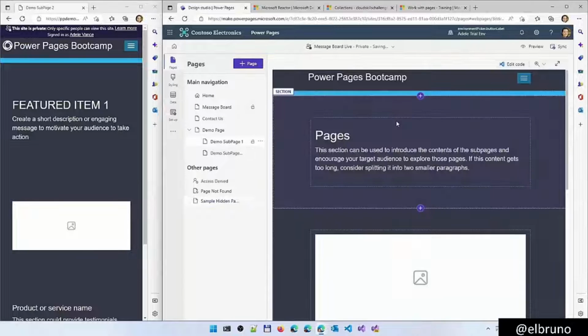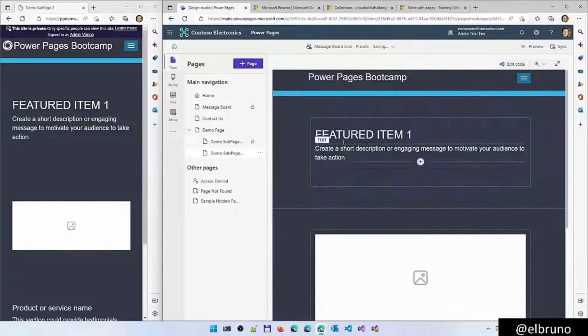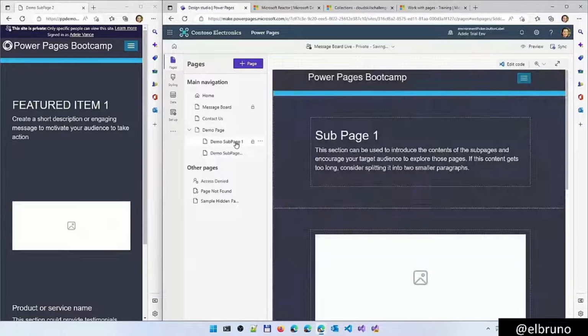Let's change also the titles here. Let's do sub page 1, and in this one, let's change sub page 2. Everyone should access this, and the first one, only authenticated users.